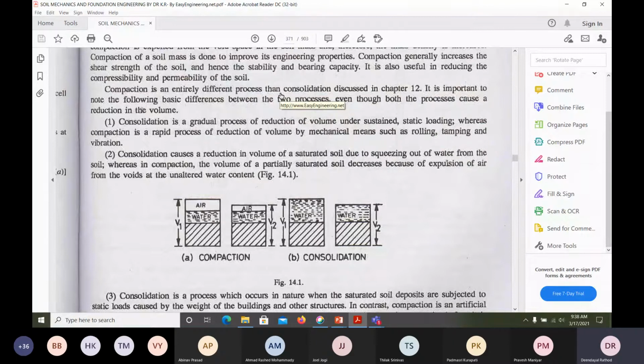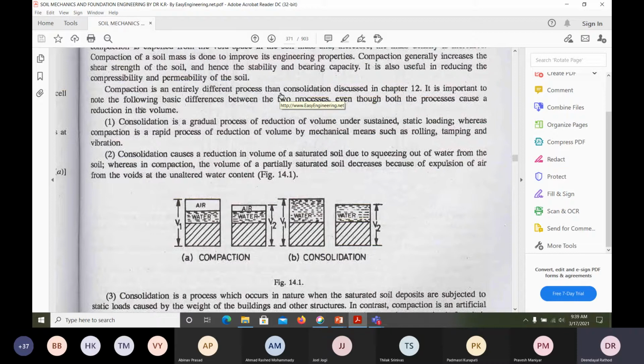We will expel the air from the soil and compact the soil. In the consolidation, the soil would be in a saturated condition, and it is the expulsion of the water from the soil. That is called the consolidation. Understand? There's a difference between the two. They'll ask in the interview and the exams.